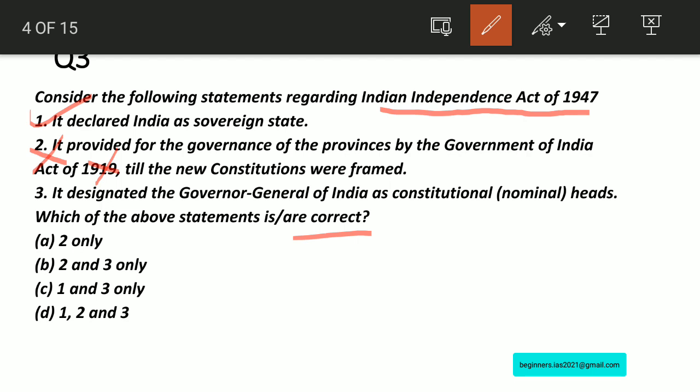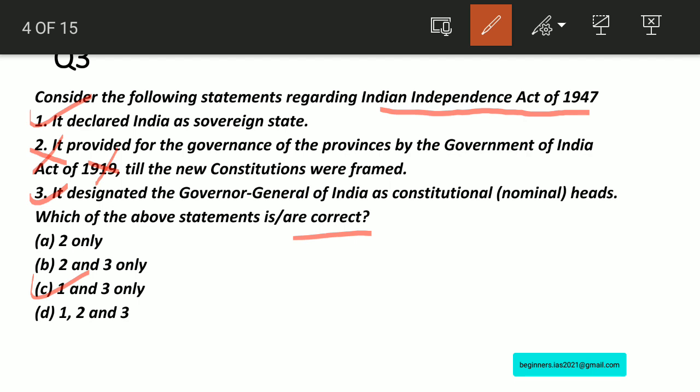Why it is right? It designated the Governor General of India as constitutional nominal head. Therefore, this statement is right. So, 1 and 3 is right. The answer would be C, 1 and 3.